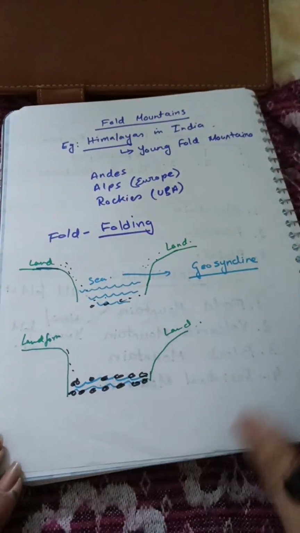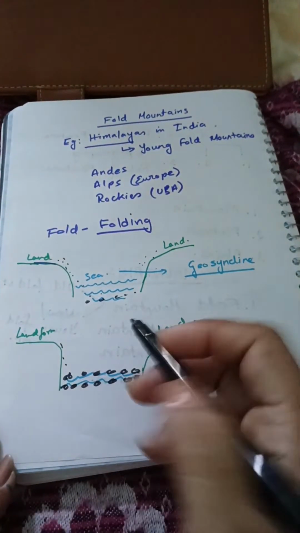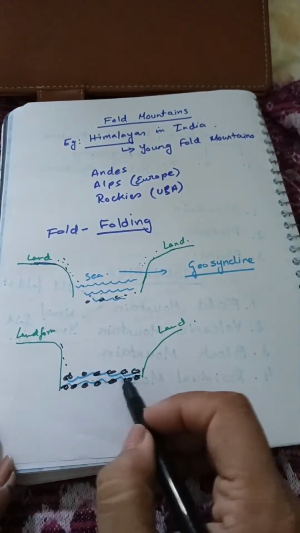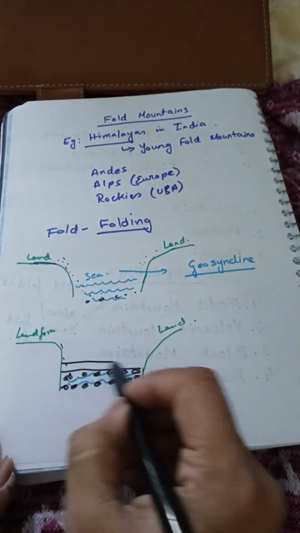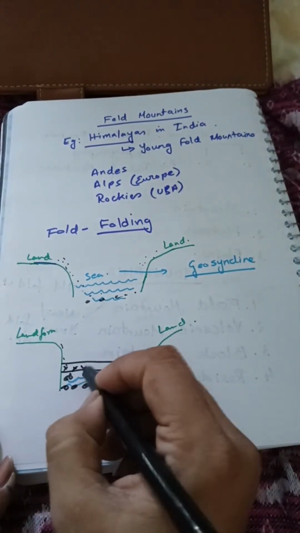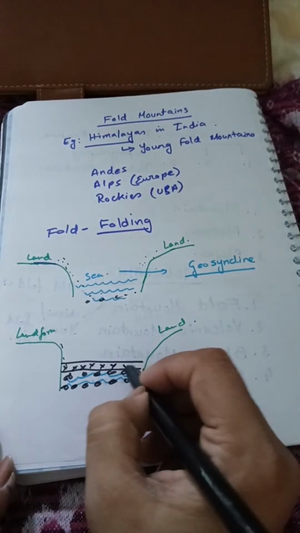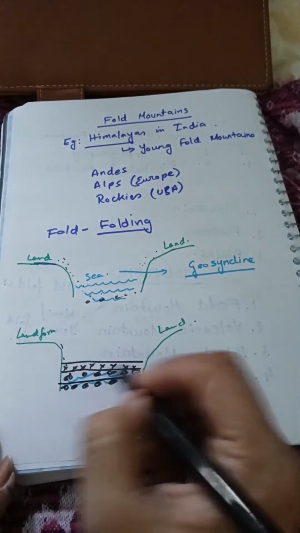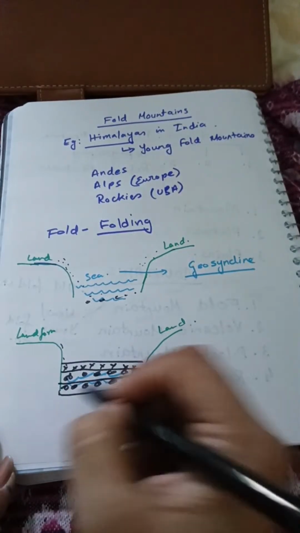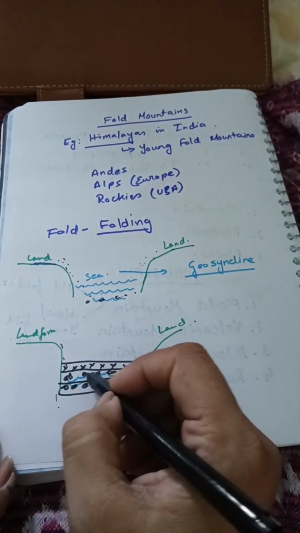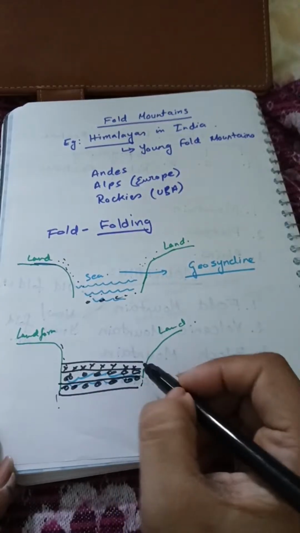After this, the seawater gets completely dried up and what remains is the layers of sediments over here. As this is formed from sediments, these layers are called strata.